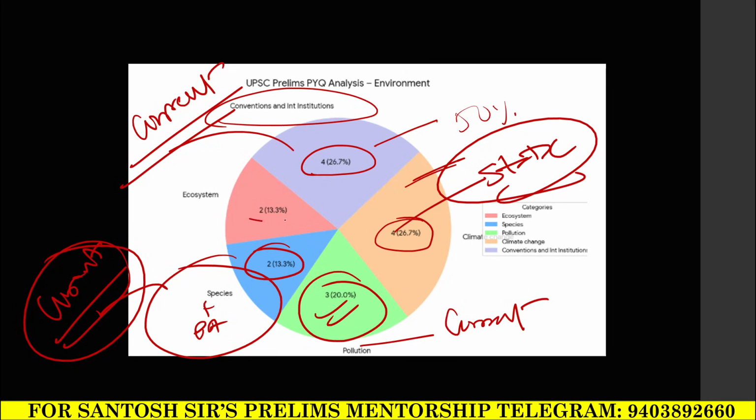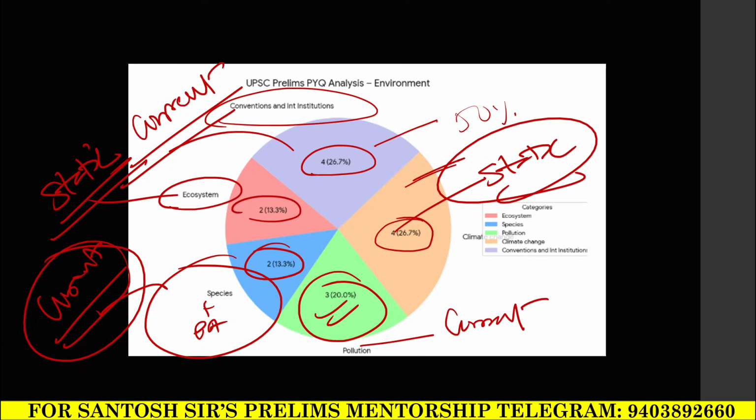Then we have 13% of questions coming from ecosystem. Around two questions are coming from ecosystem. This is completely static. Now what I'm going to do is walk you through the entire books of Shankar IAS and PMF IAS, and give you the important chapters and themes you need to read as far as static is concerned.